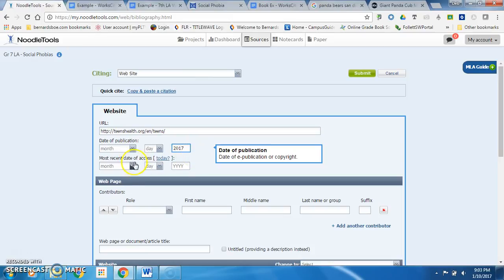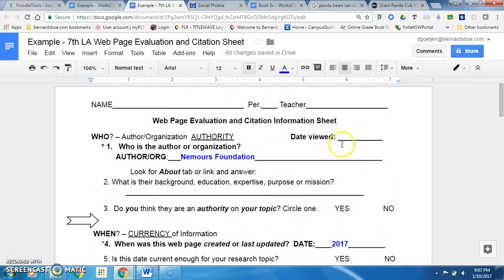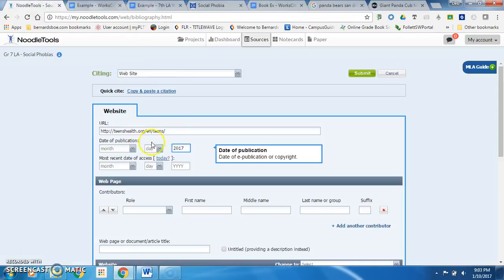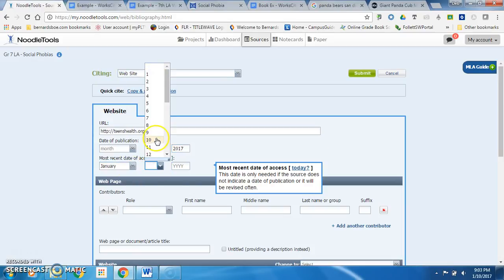Next question, most recent date of access. And I'm not sure if I put that on here or not. I forgot to write it down, but I'm pretty sure it was yesterday. So that's going to be January 10th, 2017. You may have a different date, so make sure you fill that in.